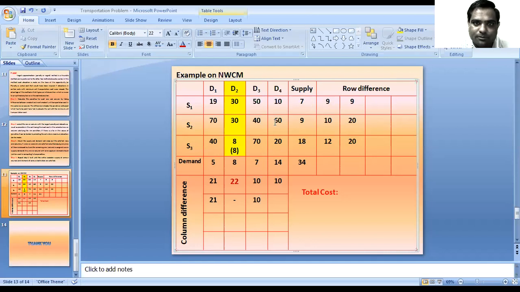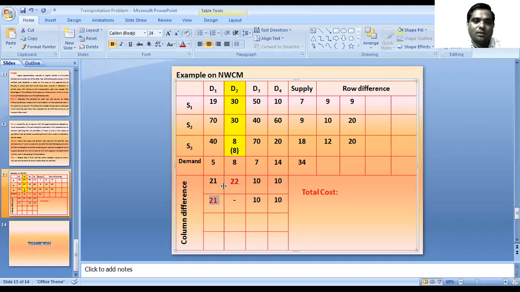Then in D4 the smallest is 10 units and the next smallest is 20 units, the difference is 10. Okay, so among all the differences, 9, 20, 20, 21 and 10, 10, the major difference is 21. 21 is the major difference.